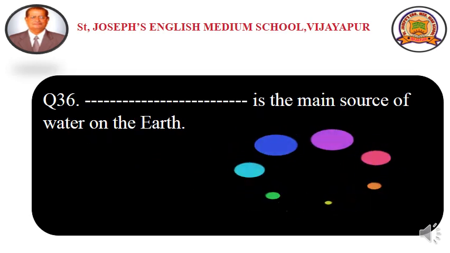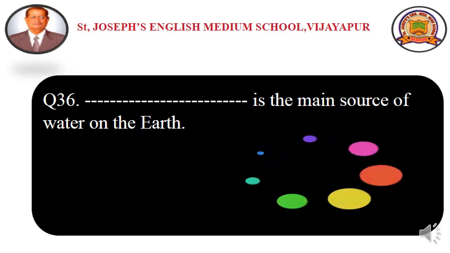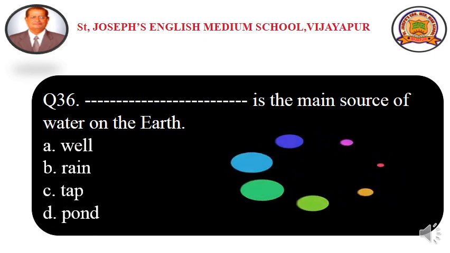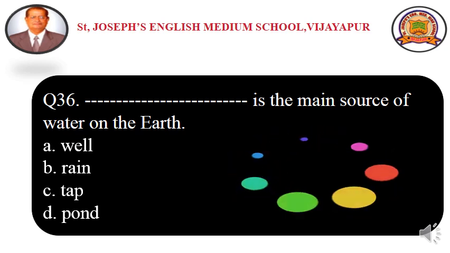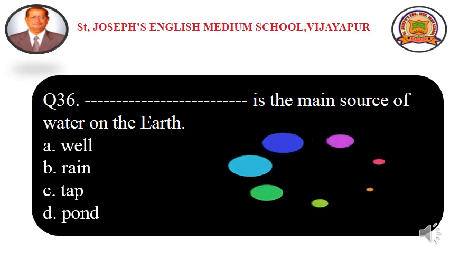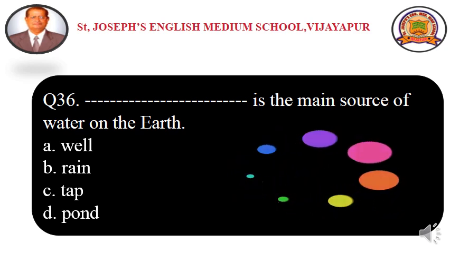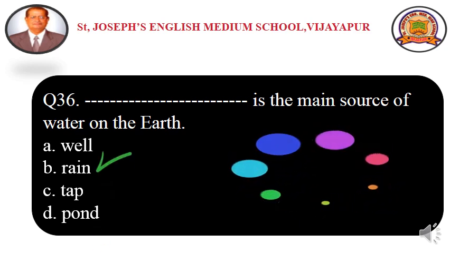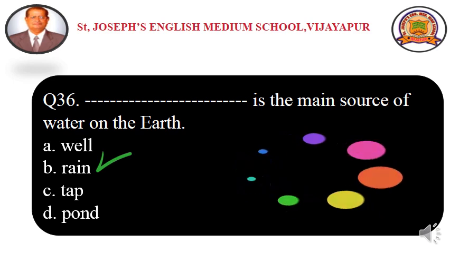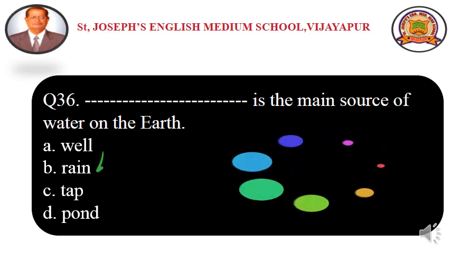Question number 36. Dash is the main source of water on the earth. And the options are option A well, option B rain, option C tap, option D pond. And the answer is option B rain. Right? Rain is the main source of water on the earth.